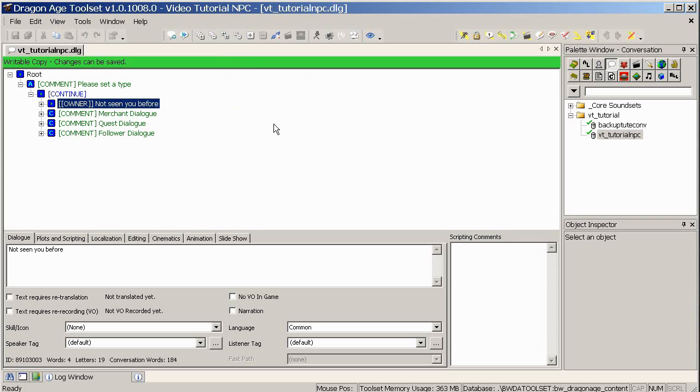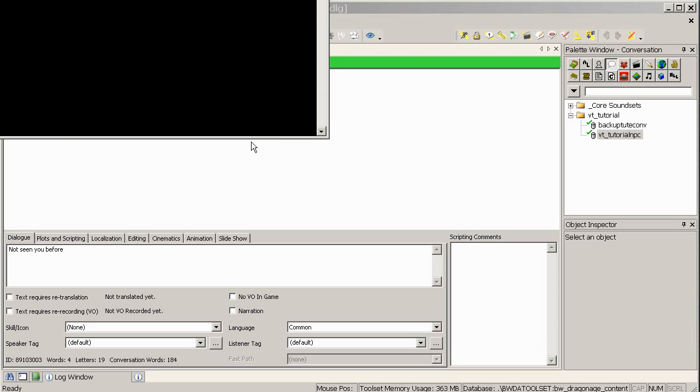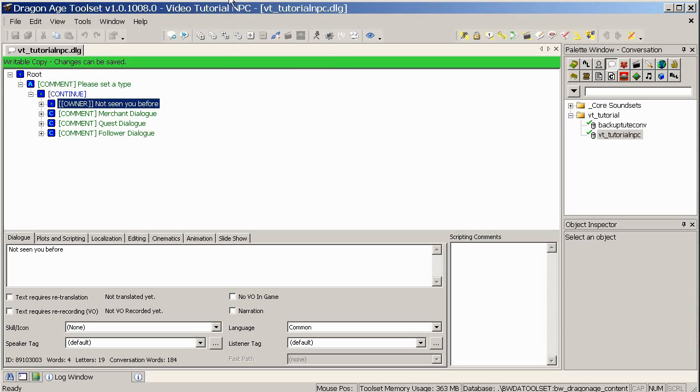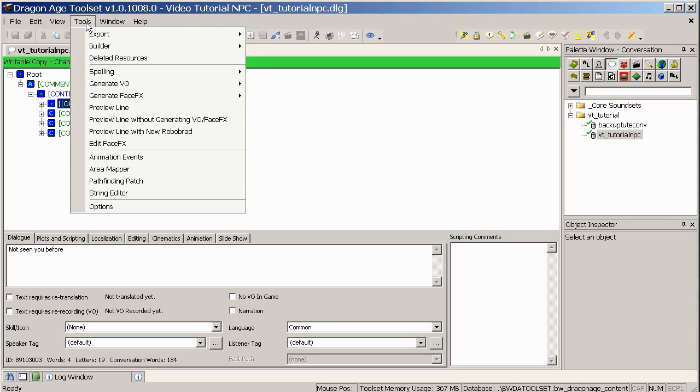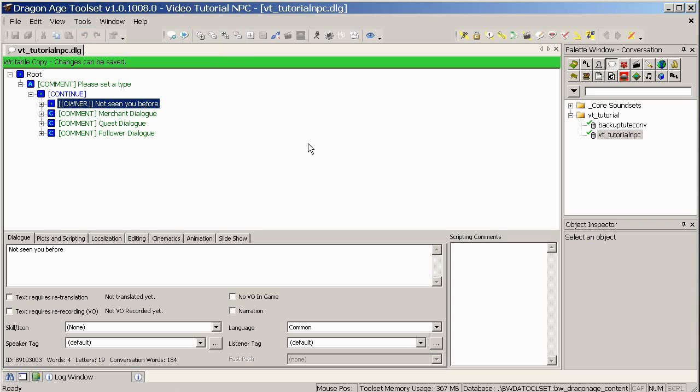What this will do is for any lines which don't have a correctly named wave file, it will generate kind of robot voice. Of course, you don't want robot voice to actually be in the module, but it can be useful for testing. So now we've generated the voiceover, we also generate the face effects. Generate face effects local. Okay, so let's hit save now.